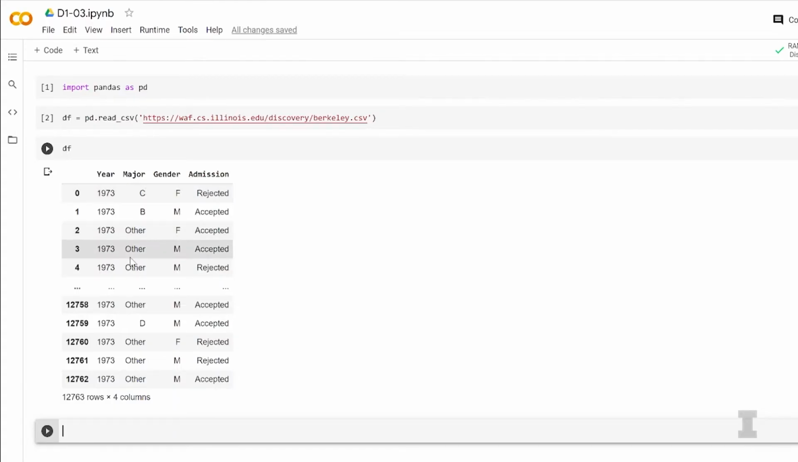So this is a classic data set. So you've seen this before. And what's really interesting is the major, you'll notice that it's not like astronomy or mathematics or computer science. Right, it looks like I have letters representing the major. So why would statisticians do this, Carly?